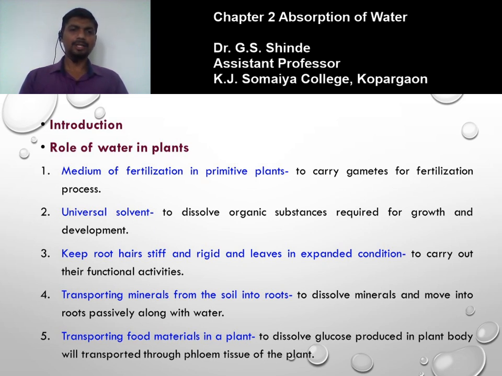Next, water is used for transporting food material in the plant. In plants, through the process of photosynthesis, glucose or sugar is produced. The glucose produced in the plant body is dissolved and transported through the phloem tissue of the plant along with the water. So, the glucose being dissolved in the water is transported to the various parts of the plant along with the water.